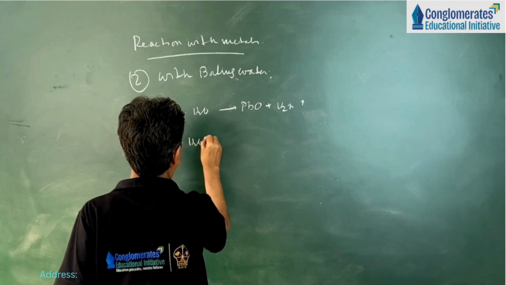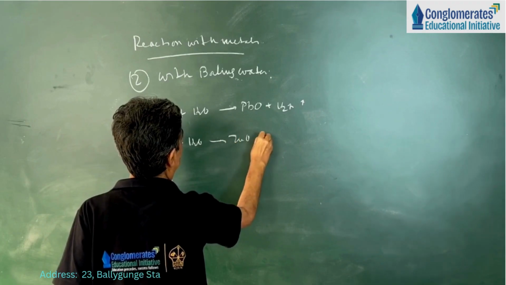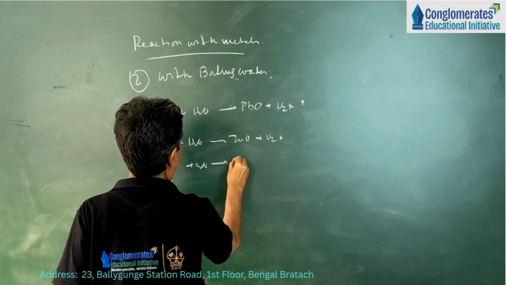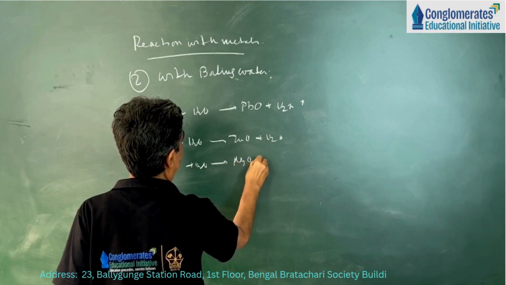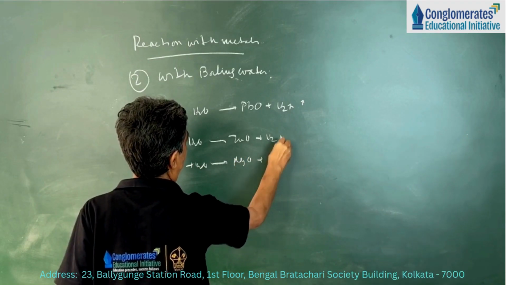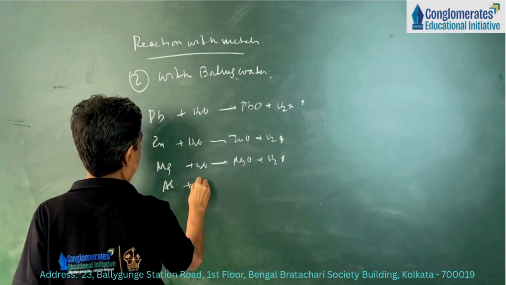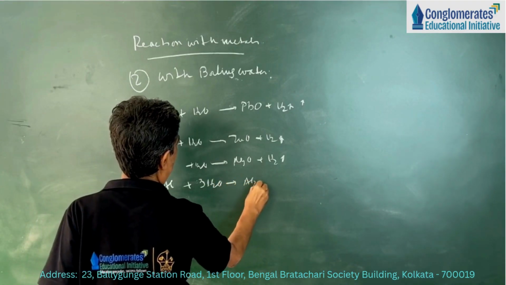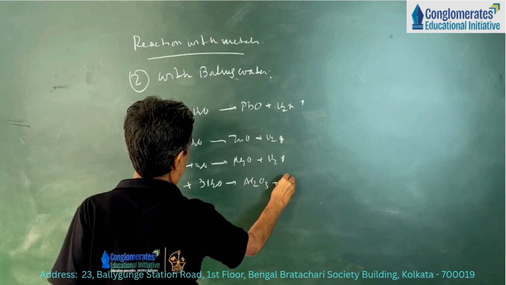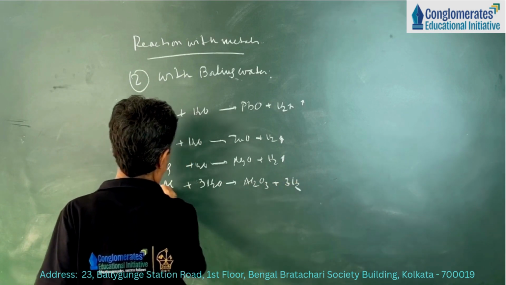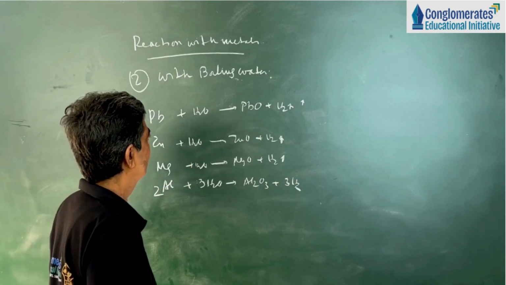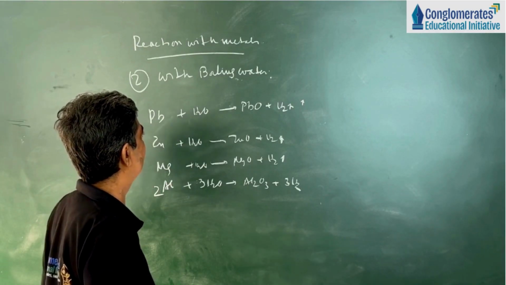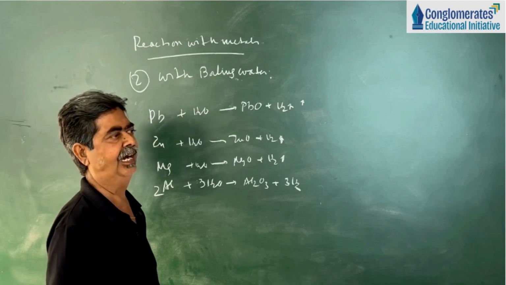Similarly, zinc gives zinc oxide plus hydrogen gas. Magnesium gives magnesium oxide plus hydrogen gas. Aluminium plus water gives Al2O3, or aluminium hydroxide, plus hydrogen gas. So there are a few metals which can react with boiling water to form their oxide or hydroxide, and hydrogen gas is evolved.